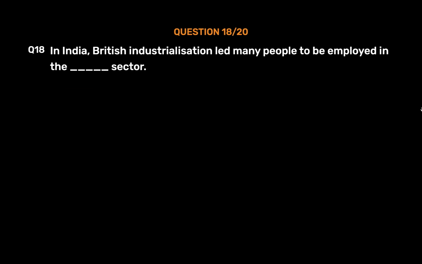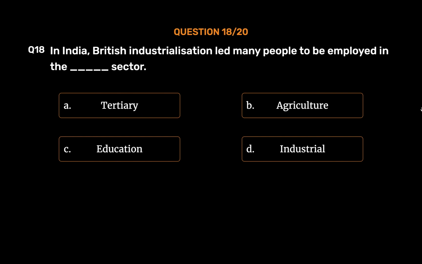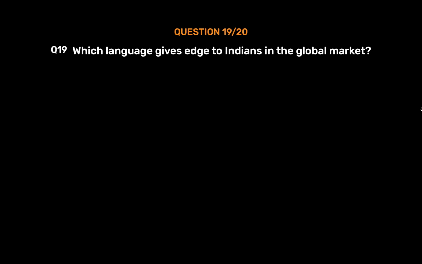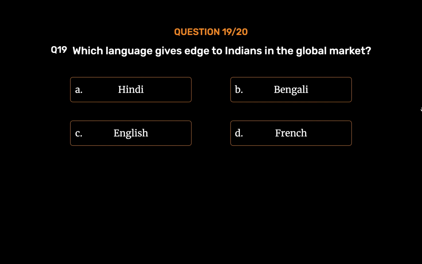Deindustrialization. Question number 18. In India, British industrialization led many people to be employed in the _ sector. Option A. Tertiary. Option B. Agriculture. Option C. Education. Option D. Industrial. The correct answer is Option D. Industrial. Question number 19. Which language gives an edge to Indians in the global market? Option A. Hindi. Option B. Bengali. Option C. English. Option D. French. The correct answer is Option C. English.